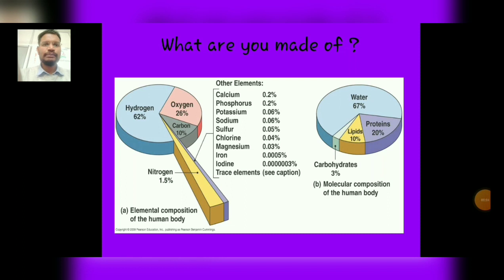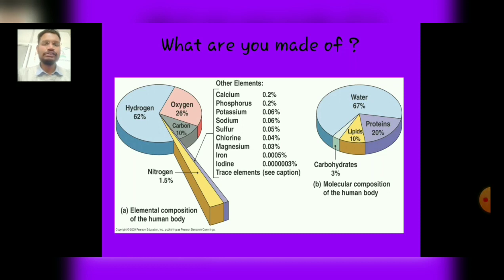So coming to the next topic, what are humans made up of? It is composed of different types of elements. First, the elemental composition of the human body, in which hydrogen forms 62% of the total human body weight, oxygen constitutes about 26%, carbon constitutes about 10%, while nitrogen constitutes about 1.5%, and the rest are other elements.